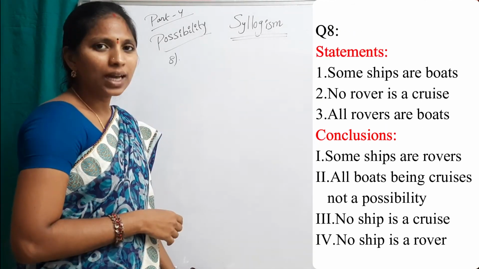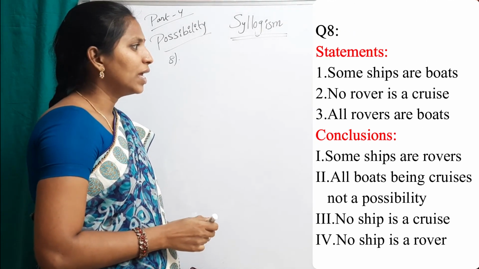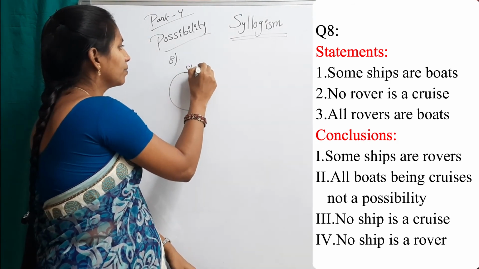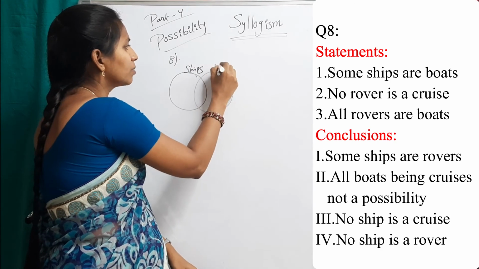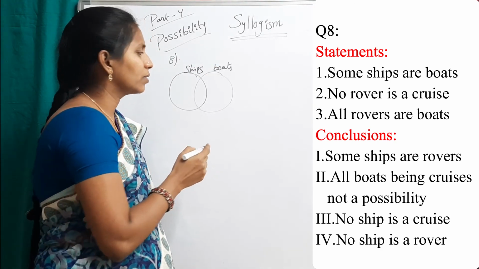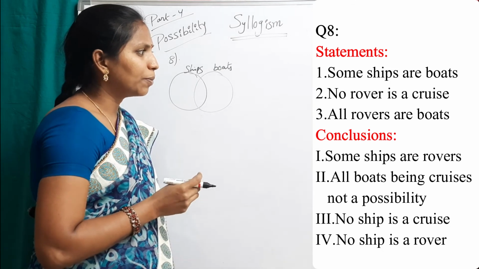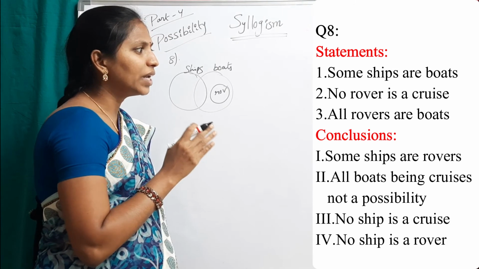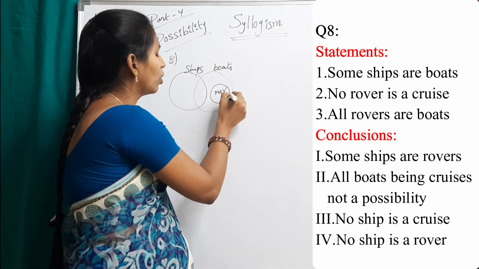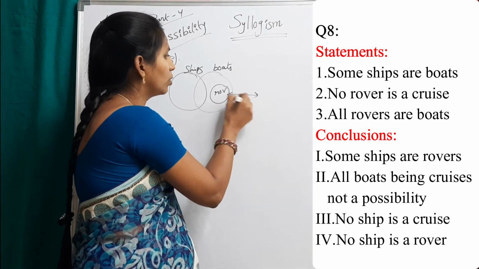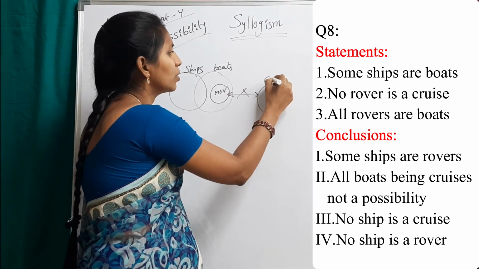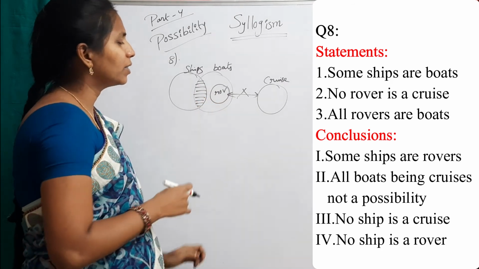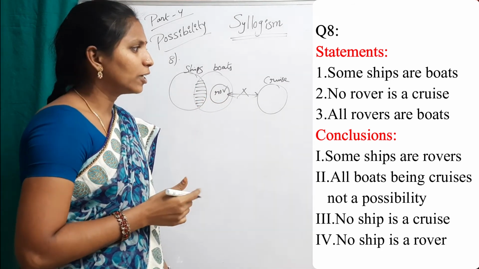None follows. Now see eighth question, very important question. Some ships are boats. No rover is a cruise. Go for third statement. All rovers are boats. No rover is a cruise. No rover, and this is cruise. Some ships are boats. This is intersection part. This is basic diagram. Now check for conclusions.